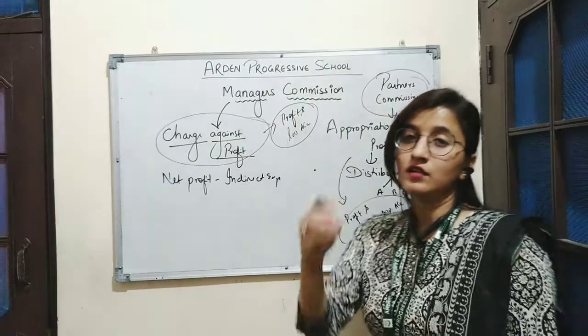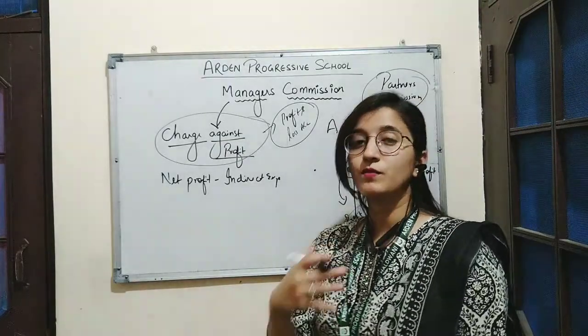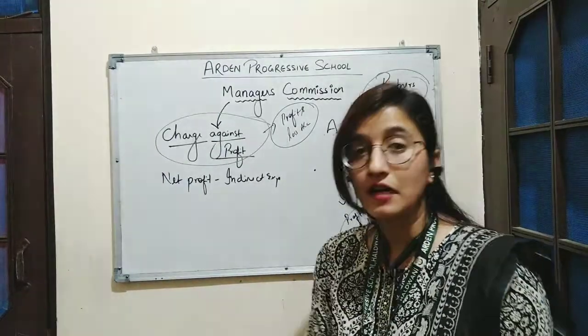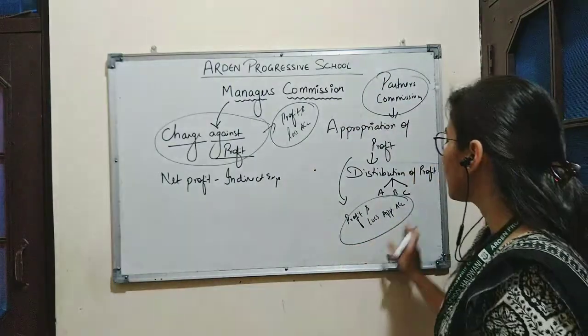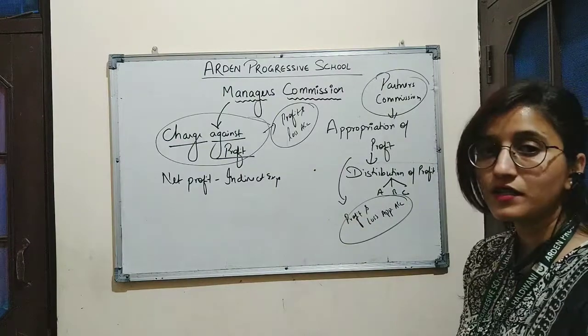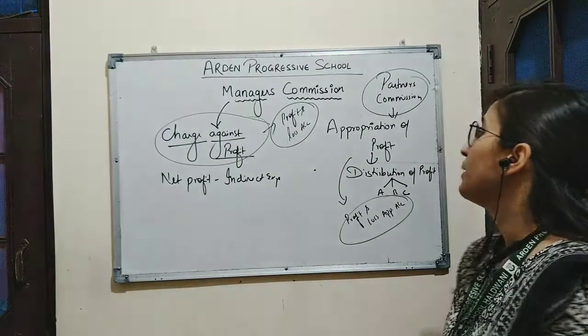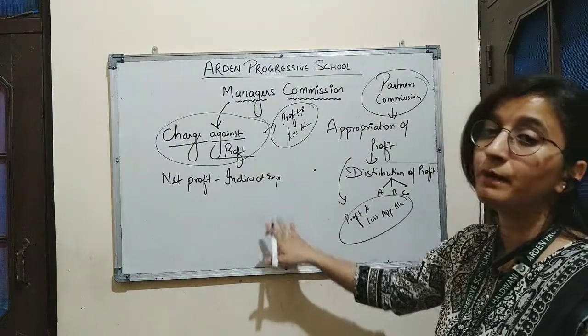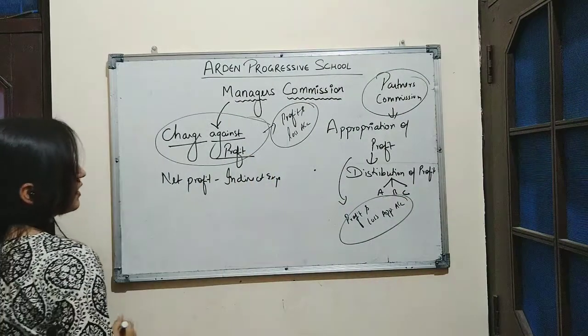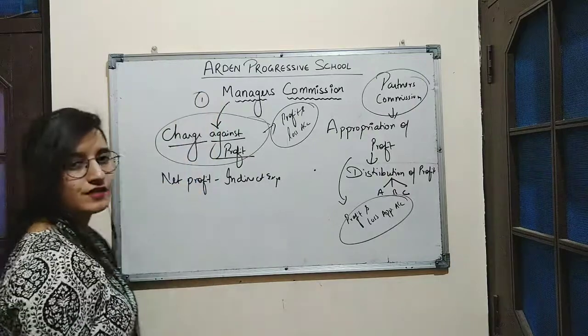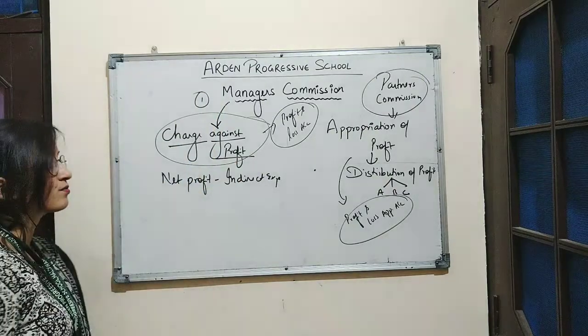Whatever items are to be distributed among the partners, like salary, commission, rent, interest on loan, are recorded in profit and loss appropriation account, whereas whatever charges are paid out of profit will be shown on profit and loss account. So manager's commission is the first item which is considered as charge against profit.